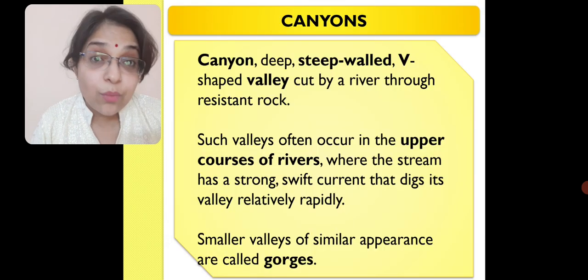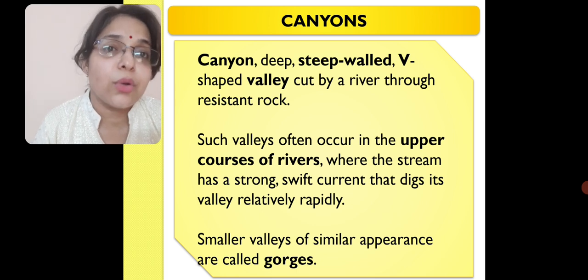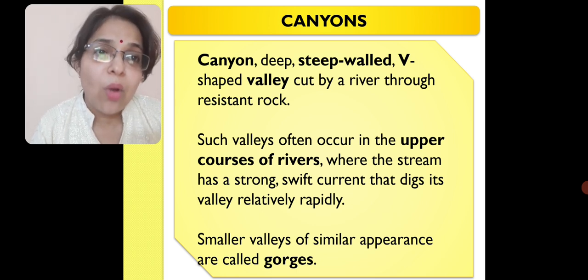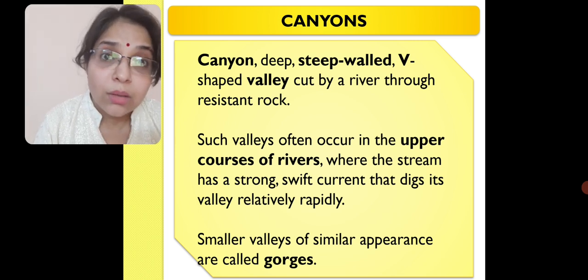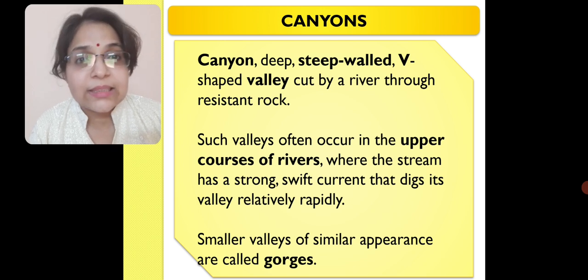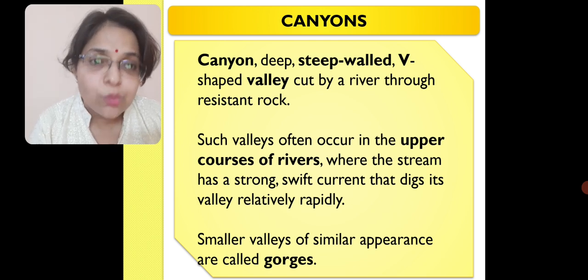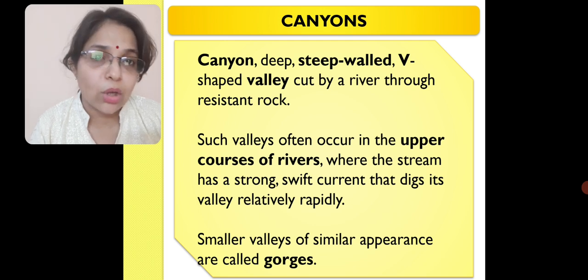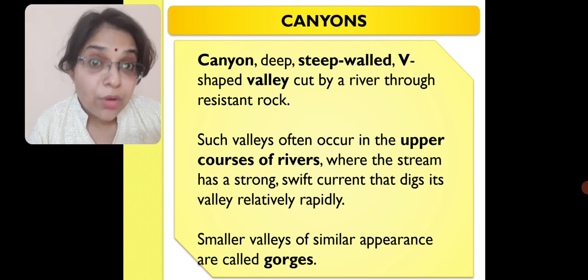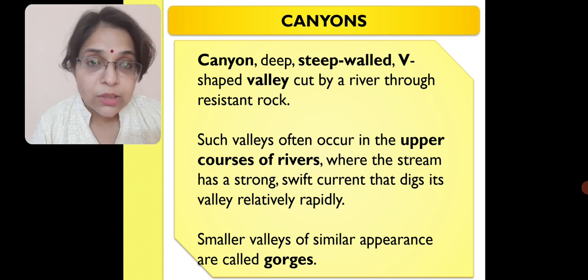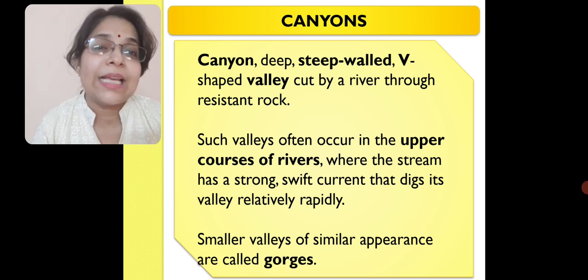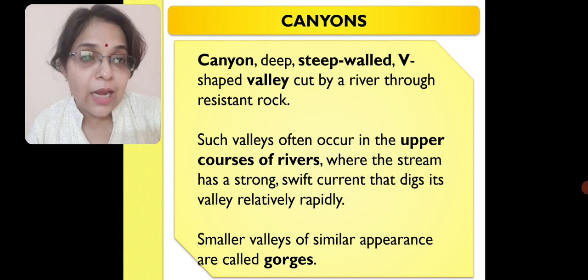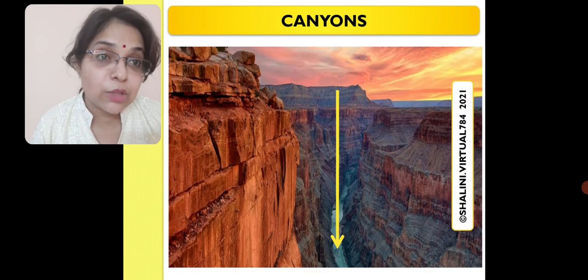Now, let us see what we mean by canyon. Canyon: a deep, steep-walled, V-shaped valley cut by a river through resistant rock. Such valleys often occur in the upper courses of rivers where the stream has a strong, swift current that digs its valley relatively rapidly. Smaller valleys of similar appearance are called gorges. So simply we can say a deeper or steeper version of our gorge is what we call canyons.